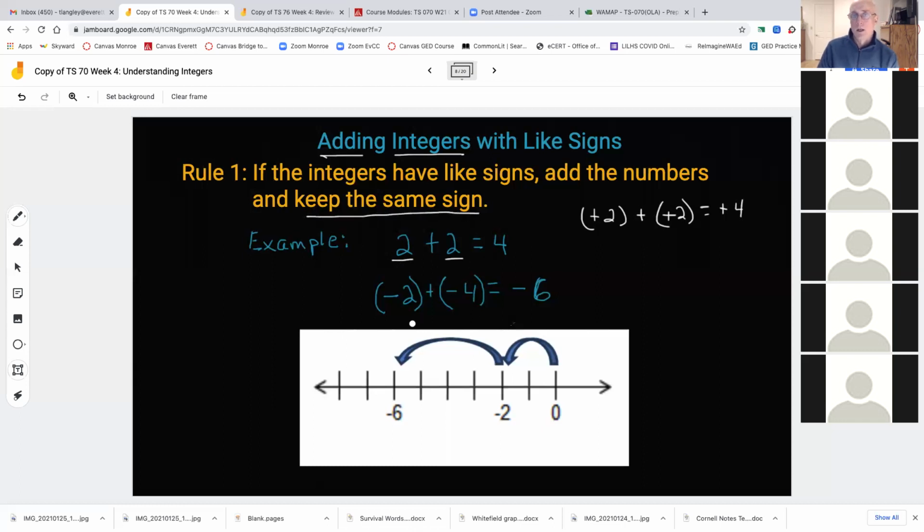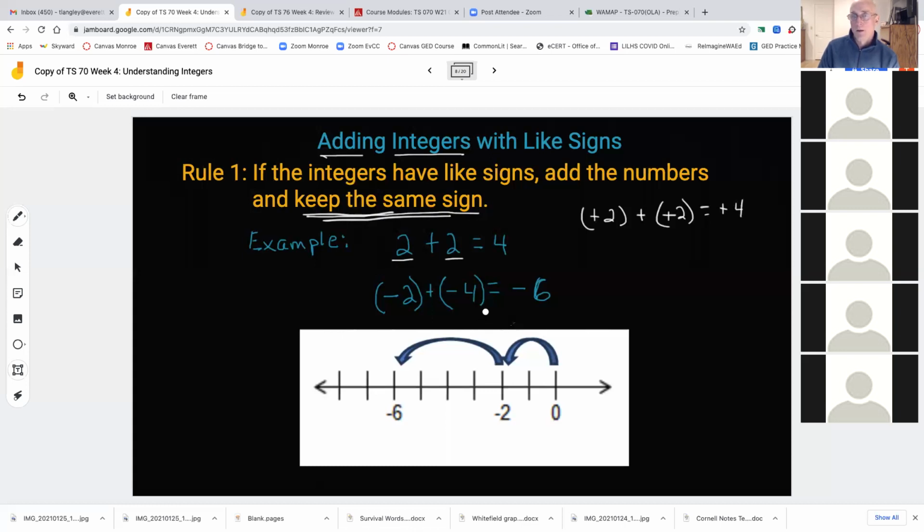So if I have -2 plus -4, I have the same sign, right? I'm adding two negatives. So I just add them up. 2 plus 4 is 6. But keep the sign. In this case, it's negative. So that would be an example of how you add negatives. When you add and you have the same sign, just add them up and keep the sign.